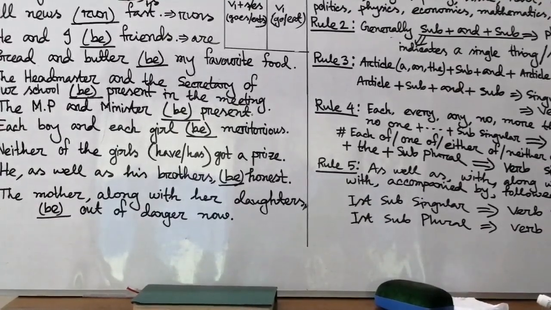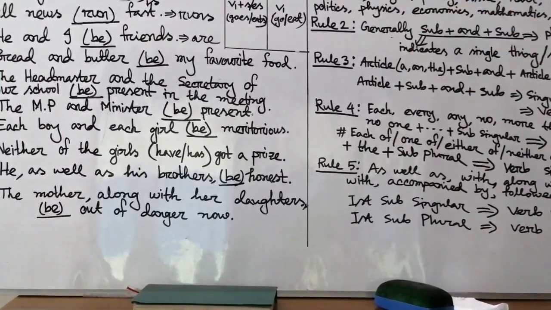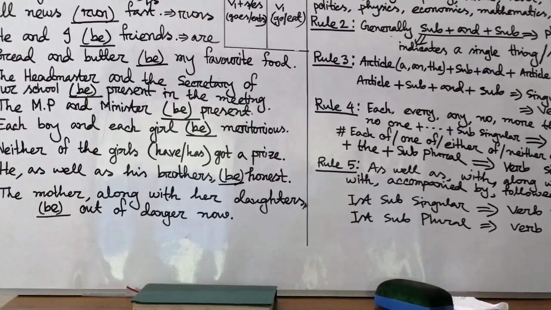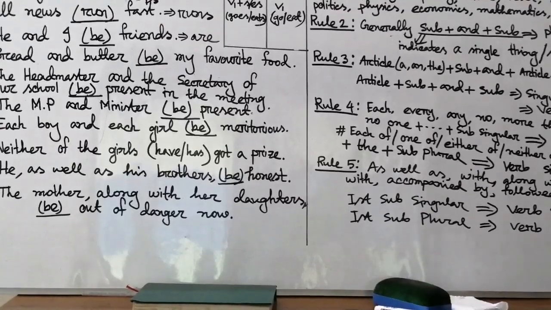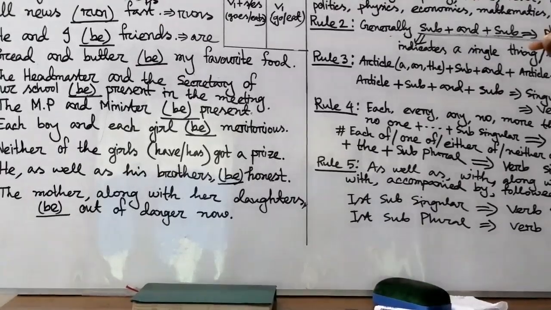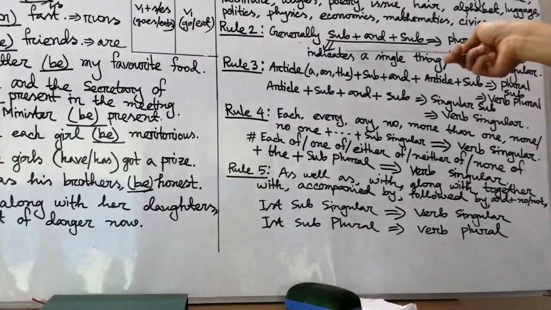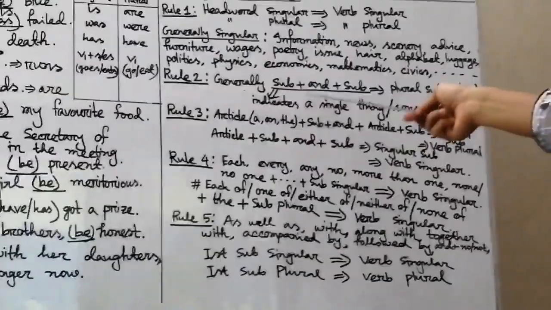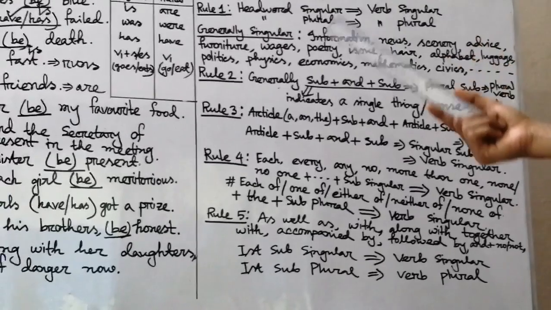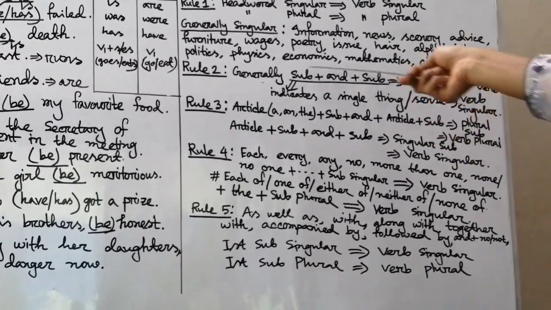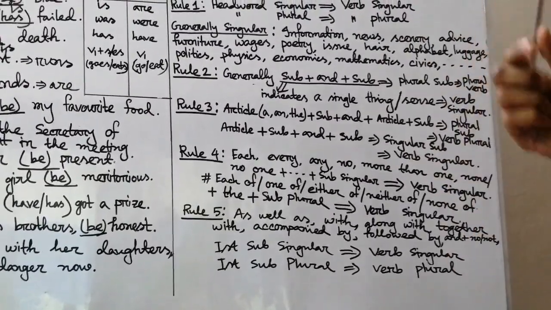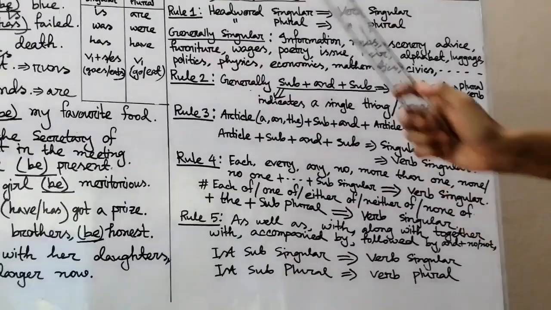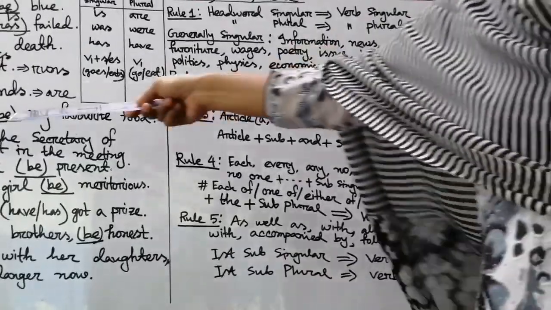Now we may think that bread and butter are 2 foods, so here I may use "are", a plural subject, so we will use a plural verb. My dear students, it's not like that. You have to think more. If we find this type of subject, that is subject plus "and" plus subject, we have to think in another way: if this subject indicates a single thing or a single sense, then the subject will be singular and our verb will also be singular.